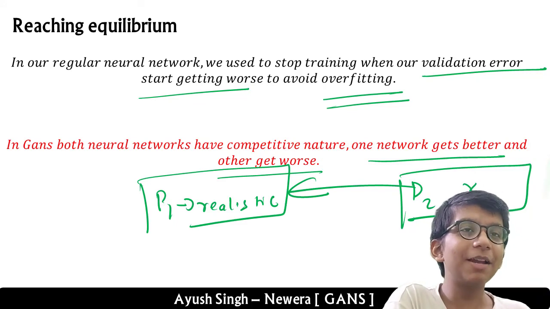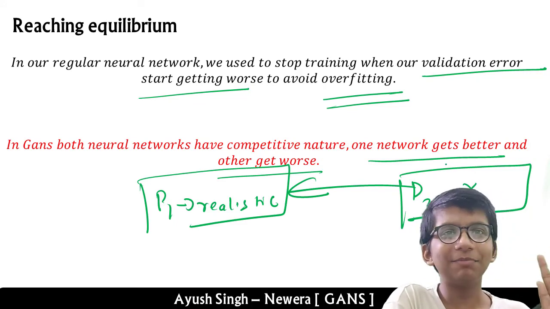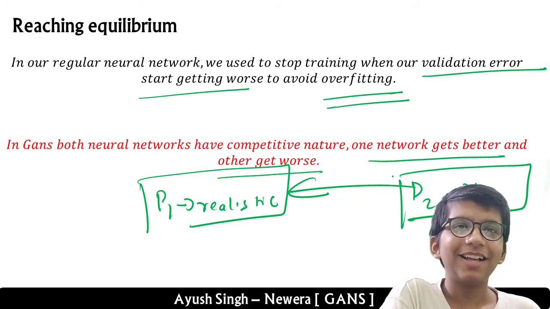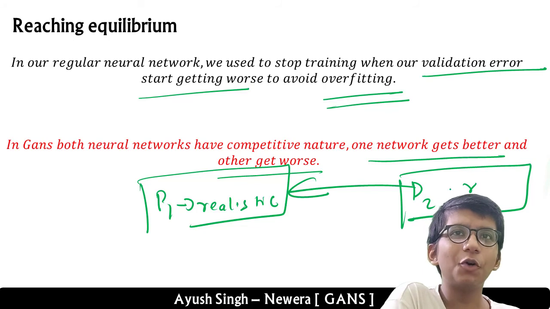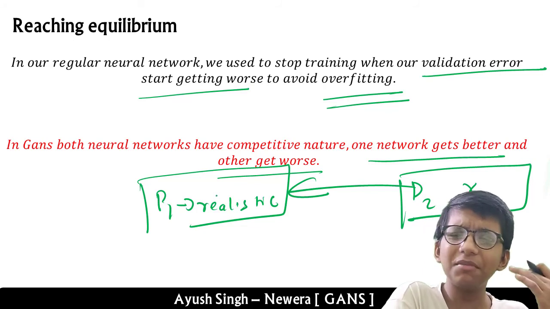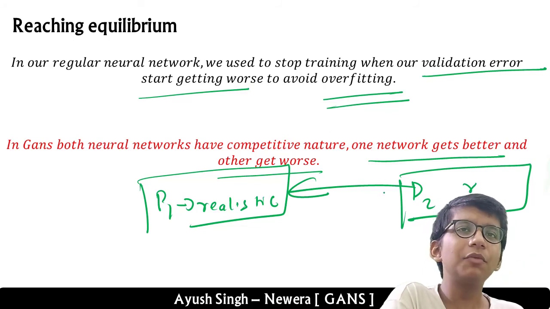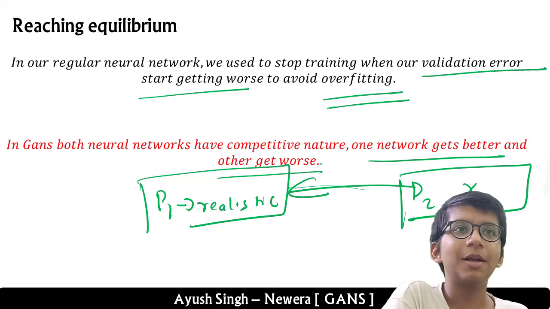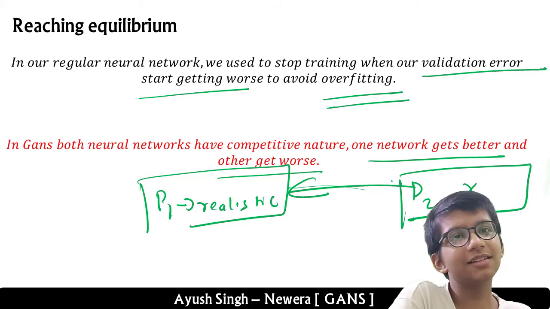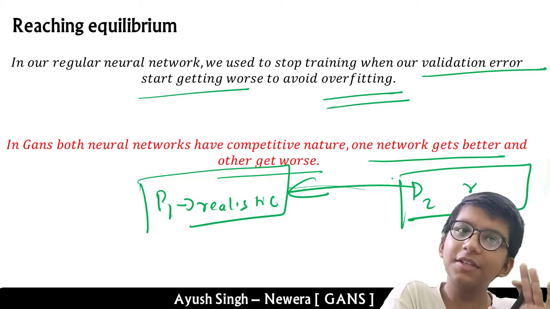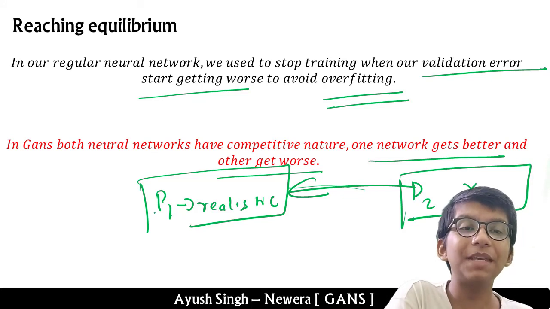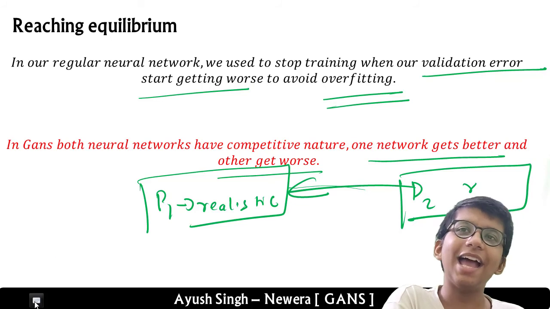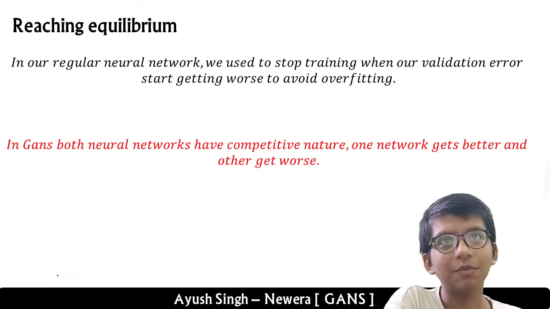So player number 2 has failed and is getting worse. The generator produces a realistic image that the discriminator was not able to classify correctly. Here P1 means player number 1 won, and P2 means player number 2 lost.